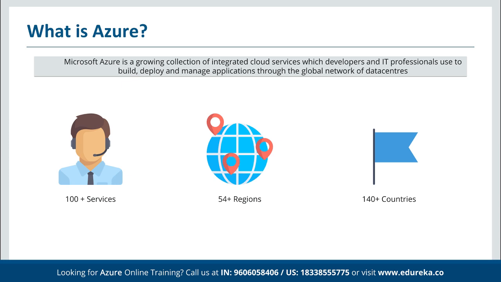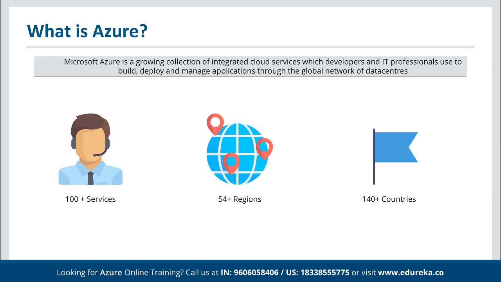Microsoft Azure, as you know, is the second most popular platform for cloud computing. The first one is AWS, Amazon Web Services, offered by Amazon itself. AWS currently has a market share of around 34%, followed by Microsoft Azure with a market share of around 19 to 20%.